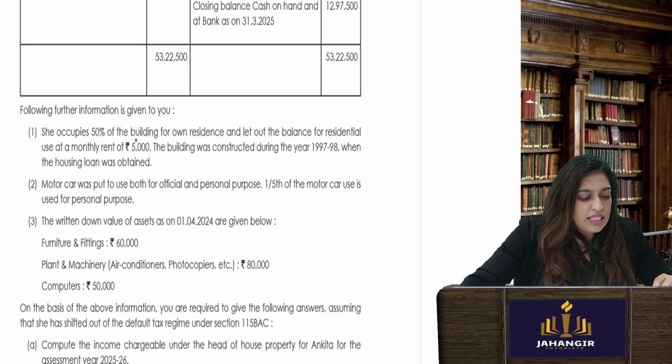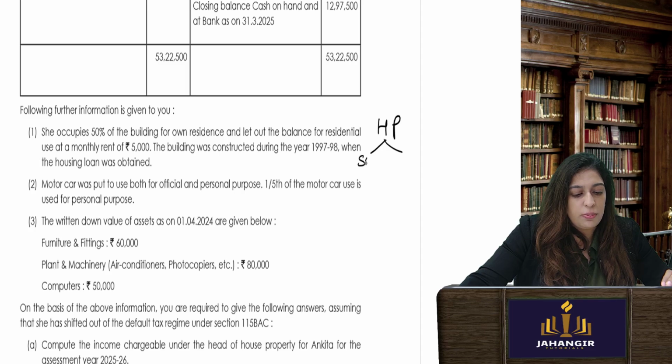She occupies 50% for her own. So if this is house property, 50% is SOP, 50% LOP. For her own residence, 50% is let out at a monthly rent of 5,000.